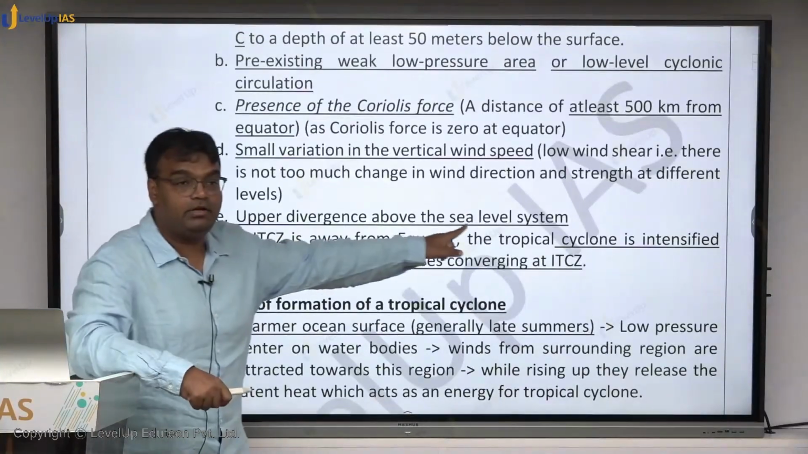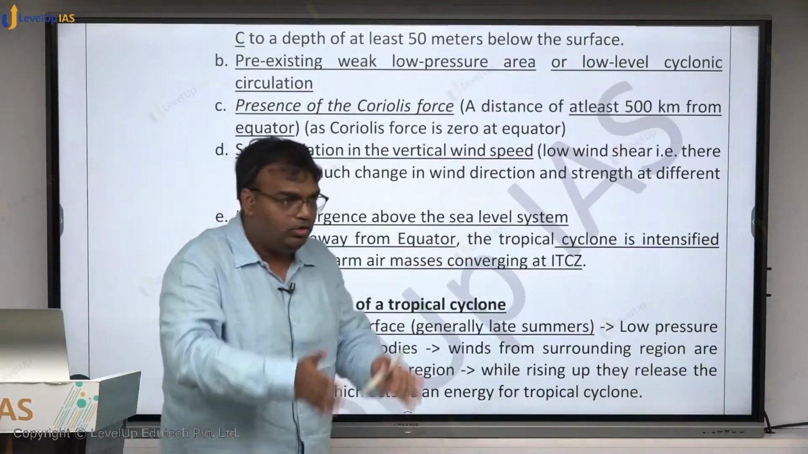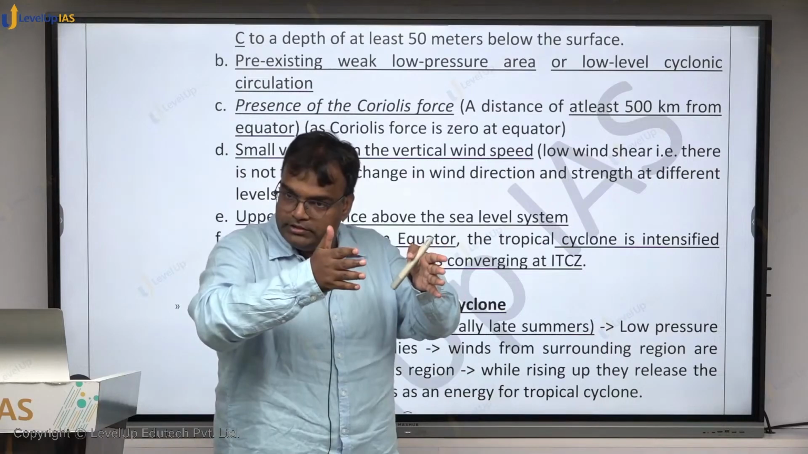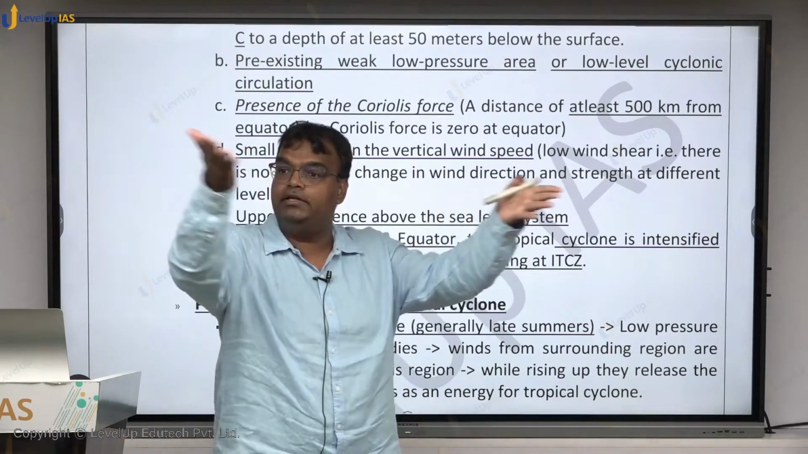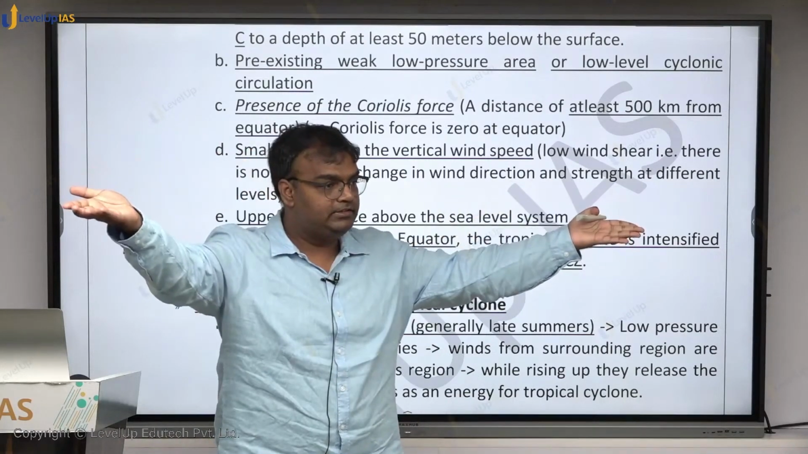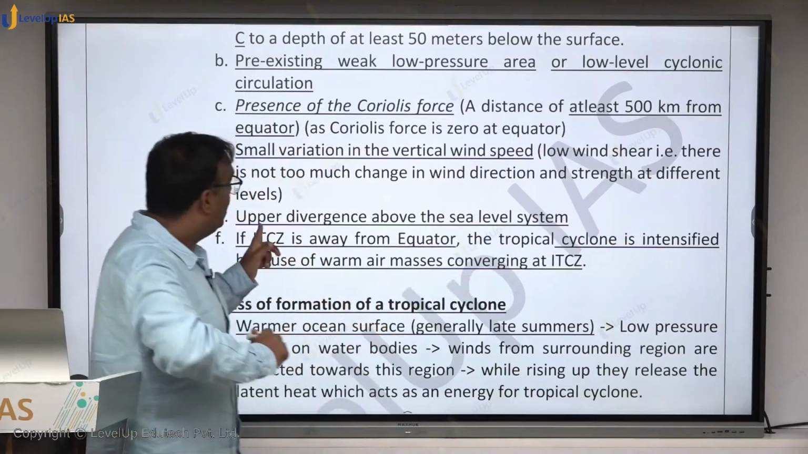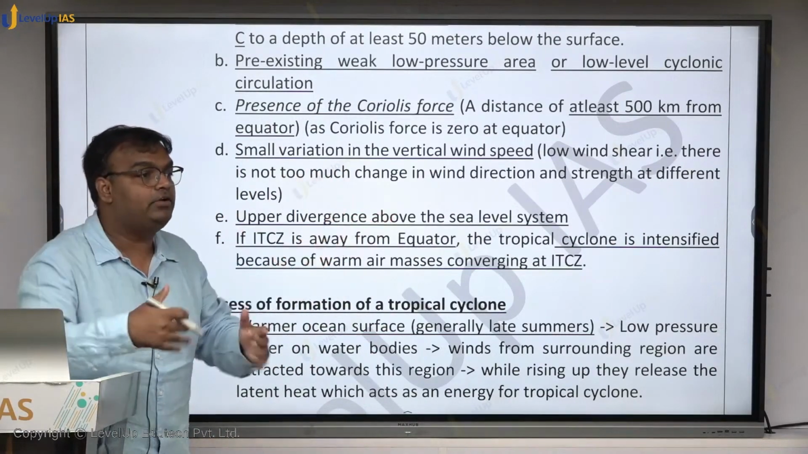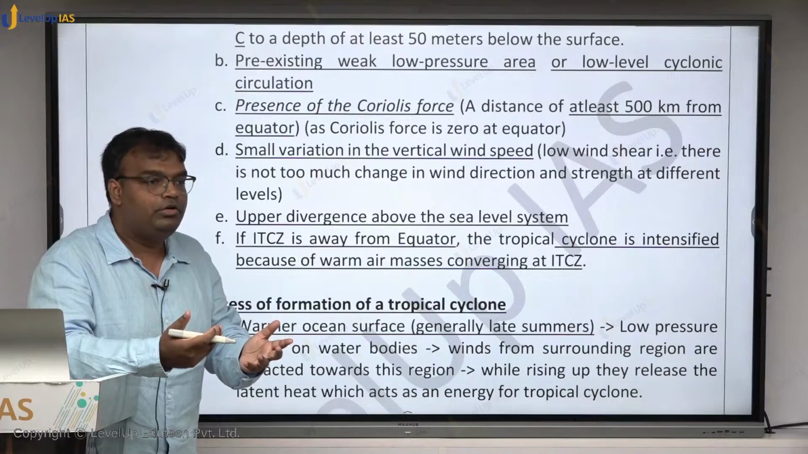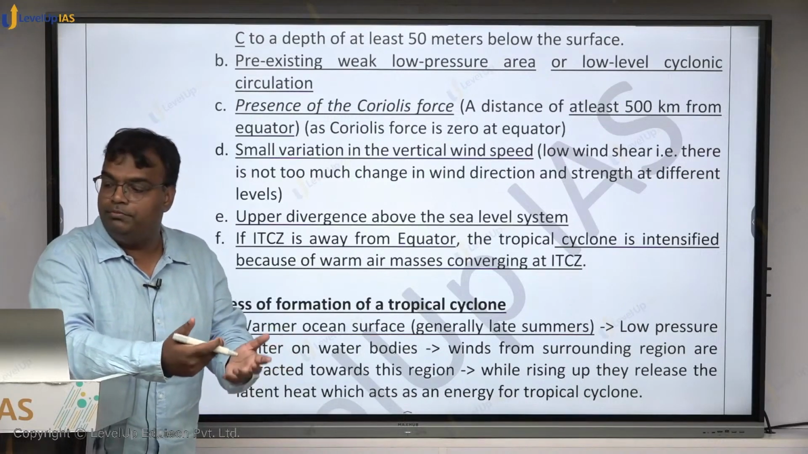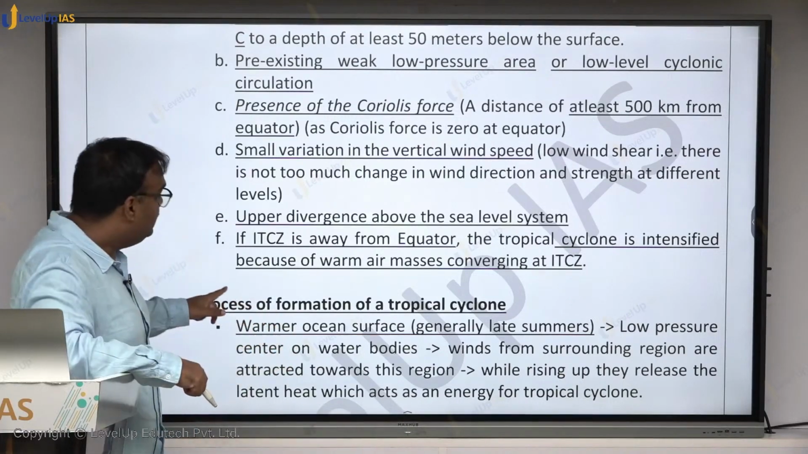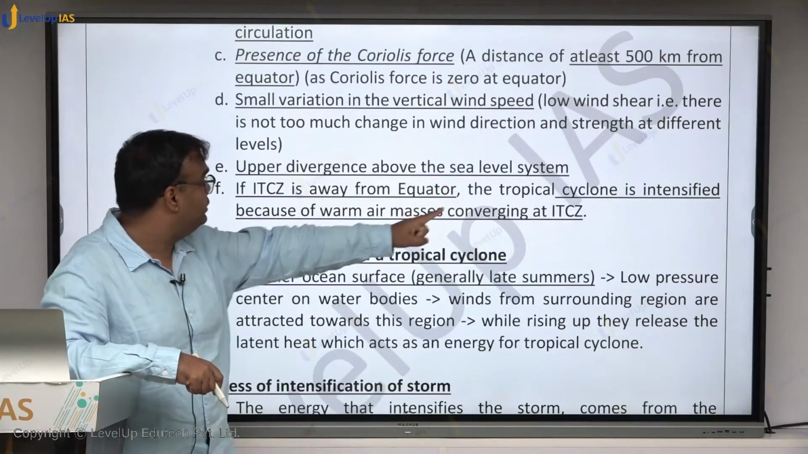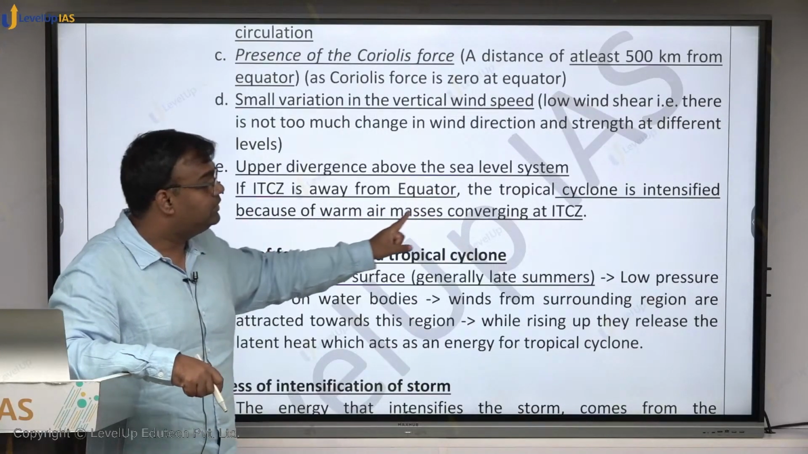Upper divergence above sea level. So the cyclone's vertical component, everything is moving upwards, and in the upper part there should be divergence. So if this upper divergence doesn't exist, cyclone formation will not be possible, or it will not be maintained for a long period. And then if ITCZ is away from the equator, the tropical cyclone is intensified because of warm air masses converging at ITCZ.